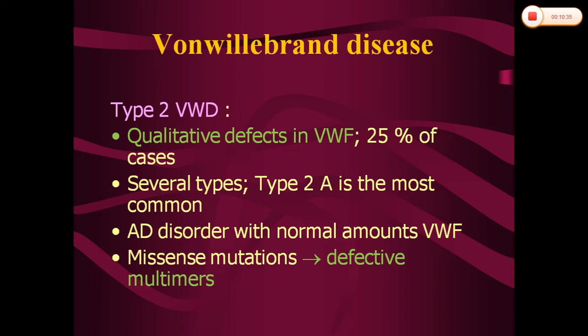dominant disorder. Here the von Willebrand factor is produced in normal amounts, but it is qualitatively defective. Because of these missense mutations, there will be formation of defective multimers.